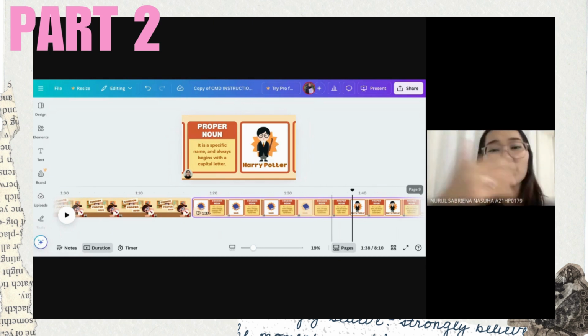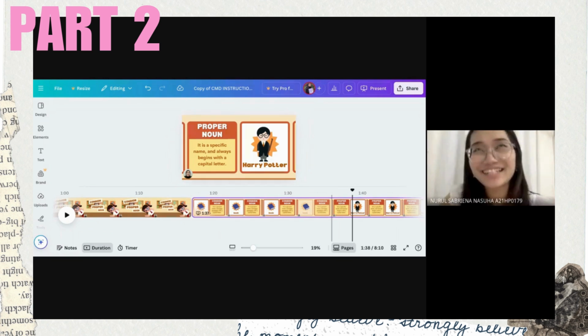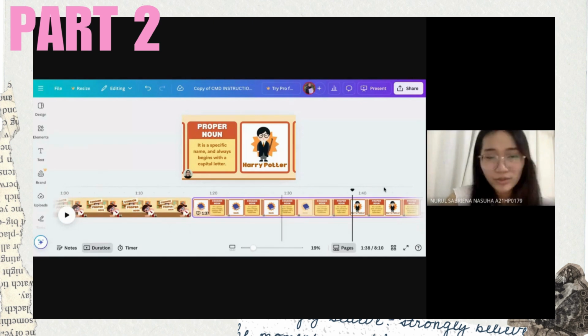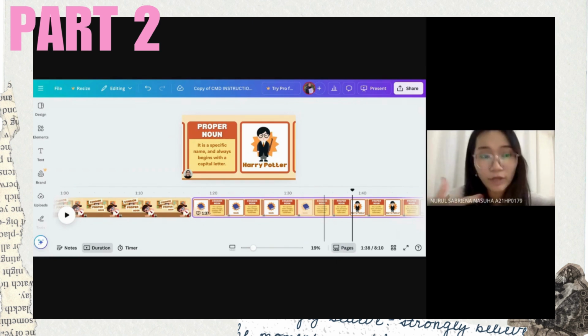Like, for example, we have proper nouns, so we have to give a visualization, so it will be easier for them to grasp the idea of it. So rather than they just read it, with the picture will make it easier to understand and also easier to remember. So overall, using animated graphics in the slideshows not only supports visual learners, but also it creates a more student-friendly and lively environment.